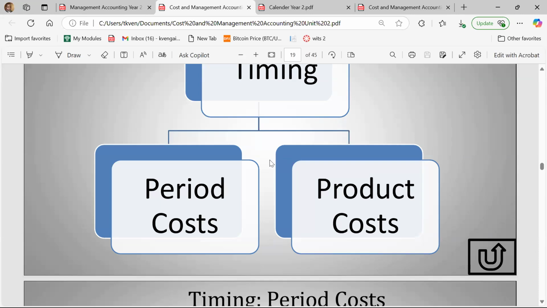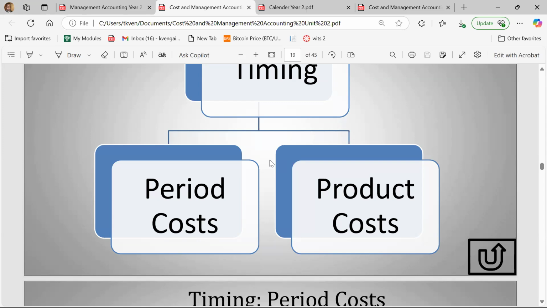It can either be fixed or variable. But something that is variable can also be direct. Something that is variable can also be indirect. I want you to understand that so that you don't confuse yourself. These are different ways to classify cost that we are talking about.